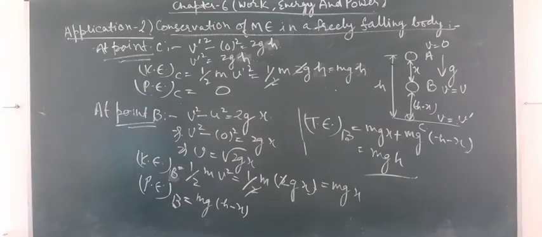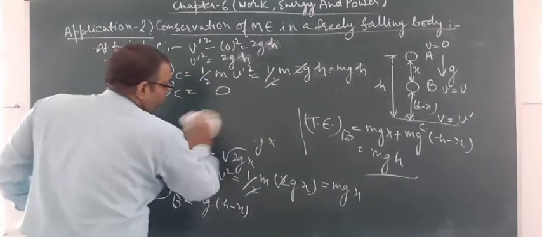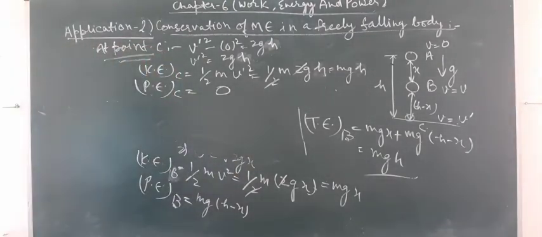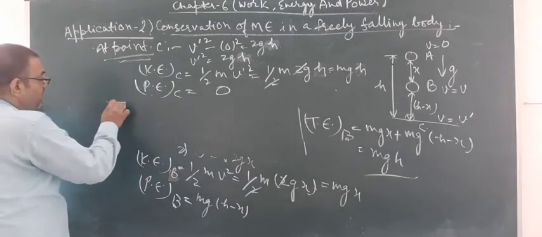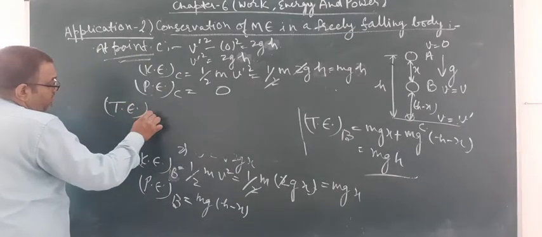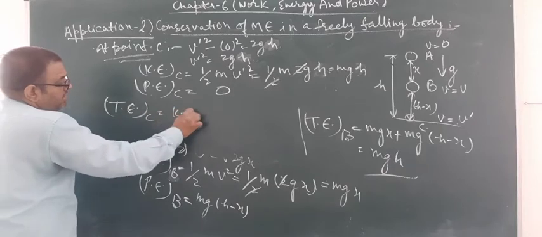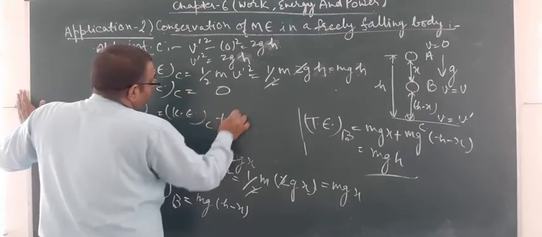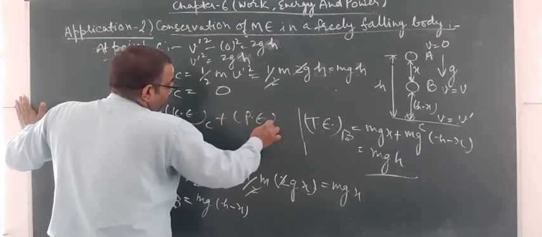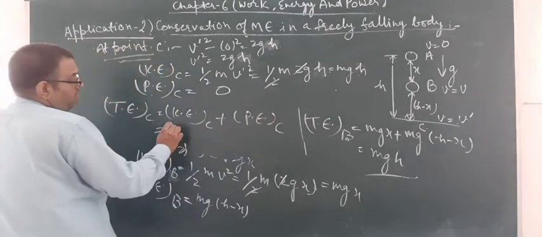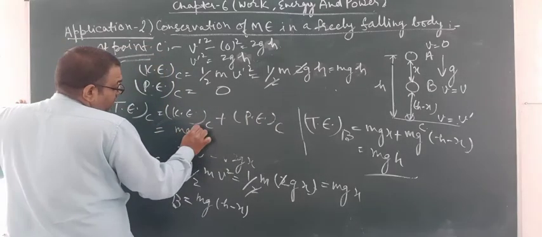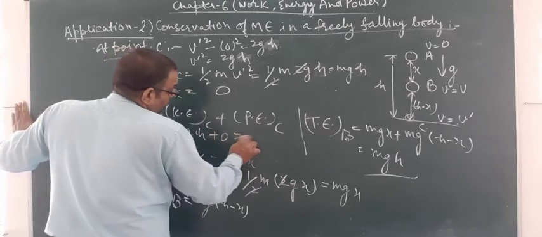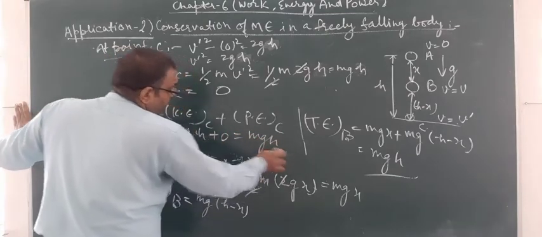So total energy at point C is equal to kinetic energy at point C plus potential energy at point C, and it is equal to mgh plus 0, that is equal to mgh.